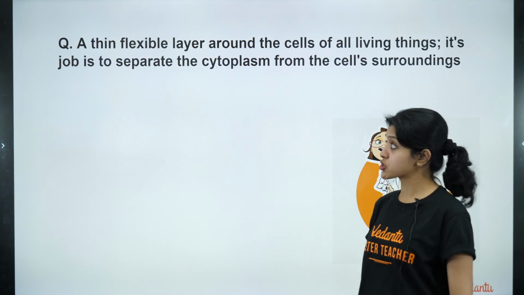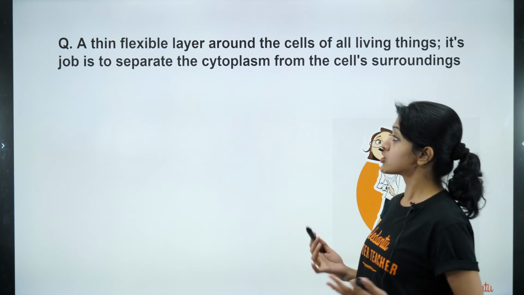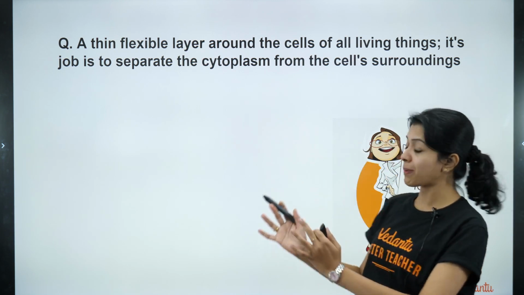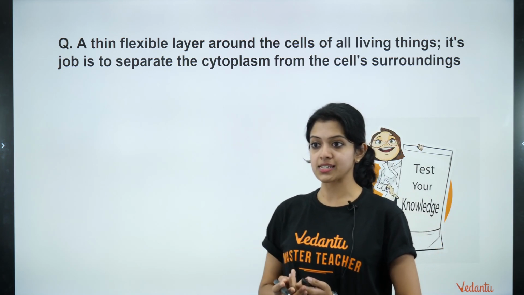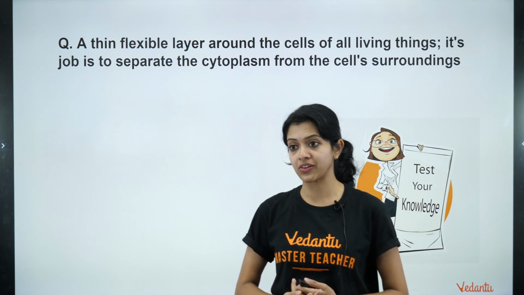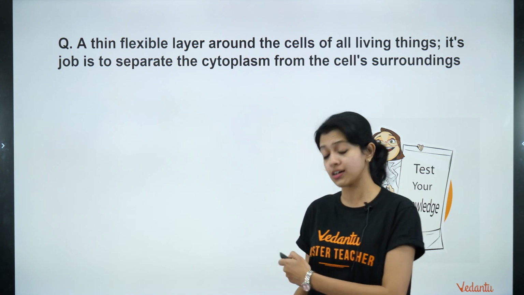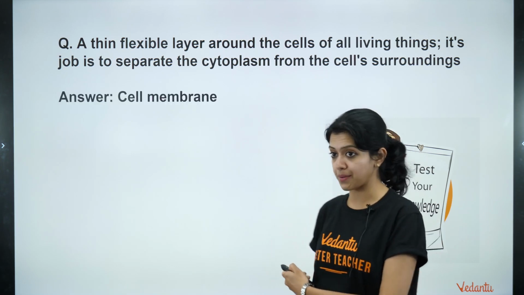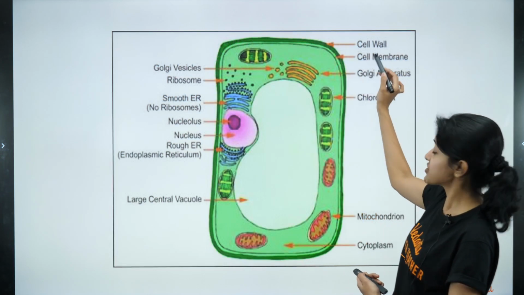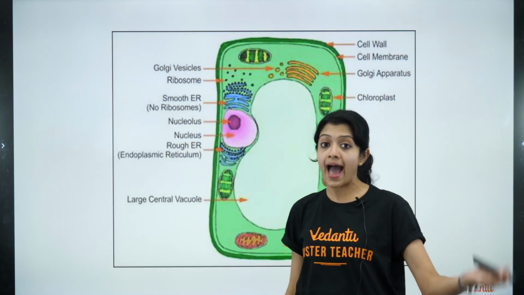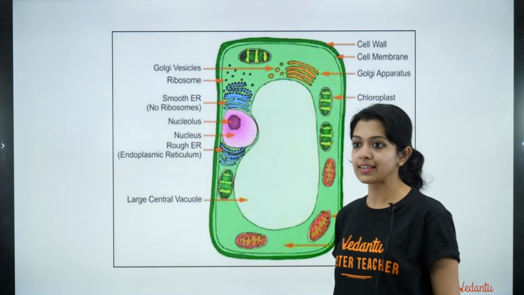Now, coming to the next one. A thin, flexible layer around the cells of all living things, and its job is to separate the cytoplasm from the cell's surroundings. Who can give me the answer for this? We've moved on to the next question, children. Cell membrane, amazing, Purva. Yes, cell membrane or the plasma membrane, right? Not the protoplasm. The cell membrane is the layer which is right inner to the cell wall. In the case of an animal cell, the cell membrane would be the outermost layer, right? So cell membrane. Thank you very much.